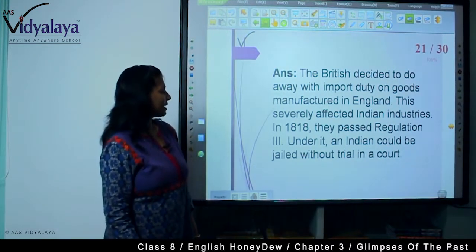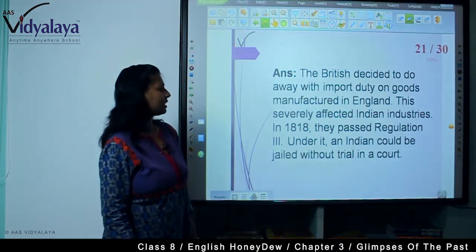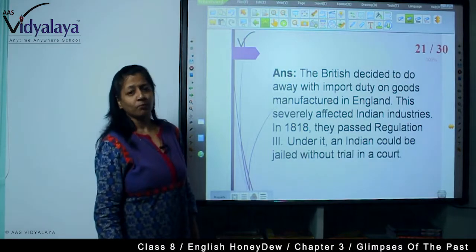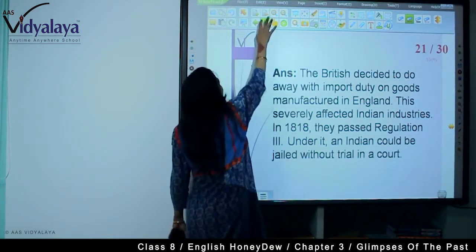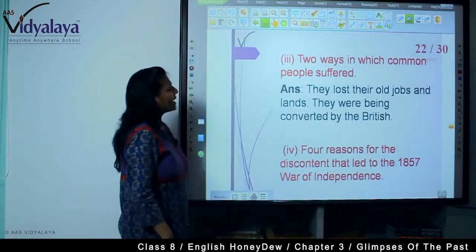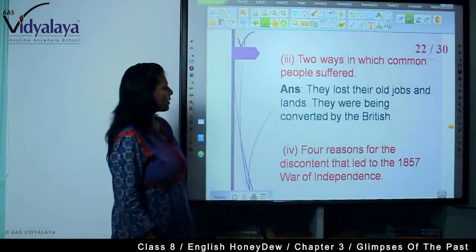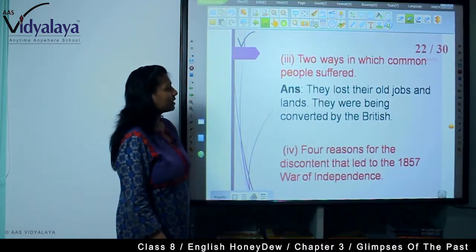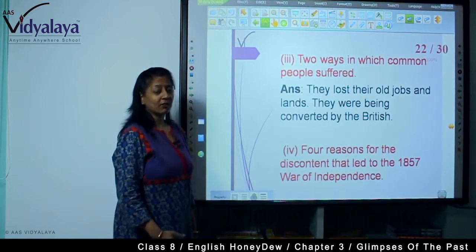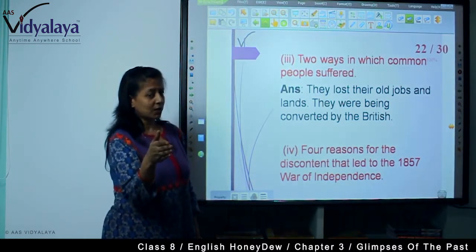In 1818, they passed Regulation 3. Under it, an Indian could be jailed without trial in a court. I have explained this when I was doing the text. Two ways in which common people suffered: they lost their old jobs and lands also. They were being converted by the British. Their lands were encroached by the British army.